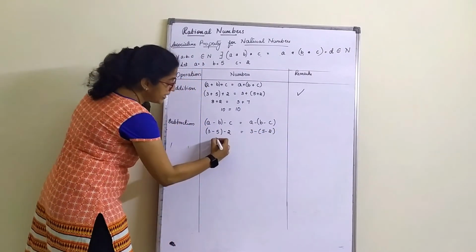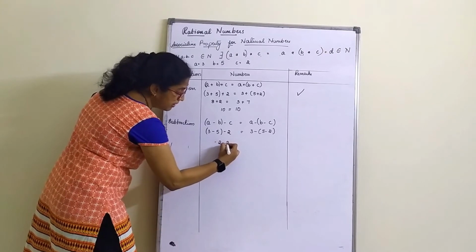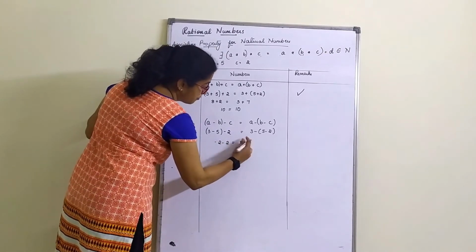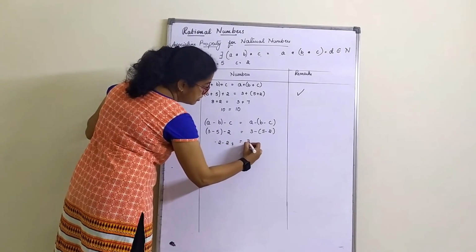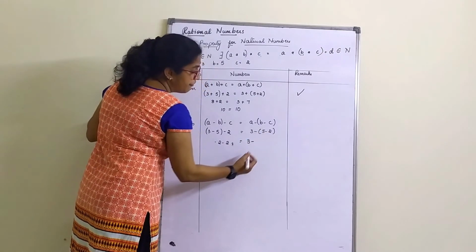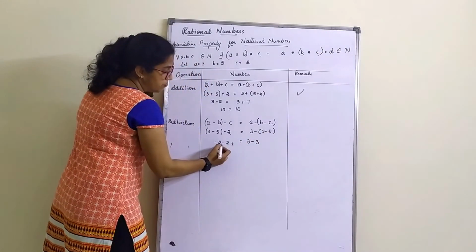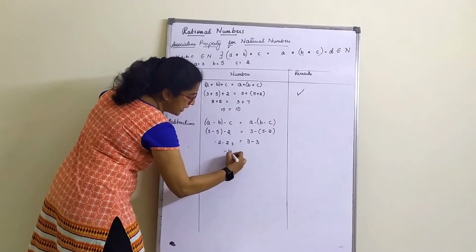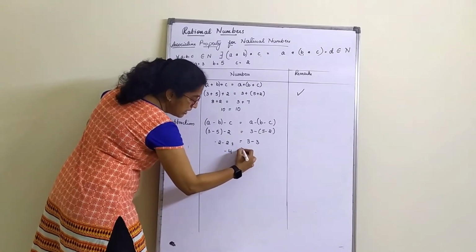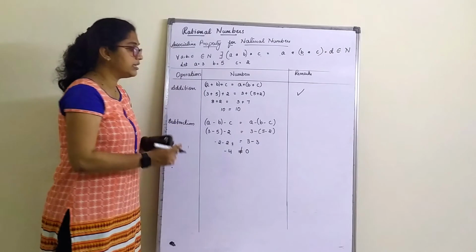Now 3 minus 5 is minus 2, minus 2 is minus 4. On the other side, 3 minus, as it is, 5 minus 2 is 3, so 3 minus 3 is 0. Minus 4 is not equal to 0.